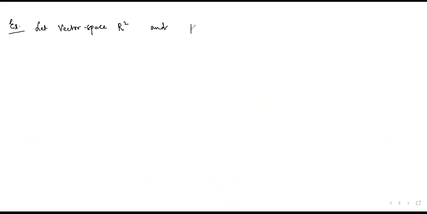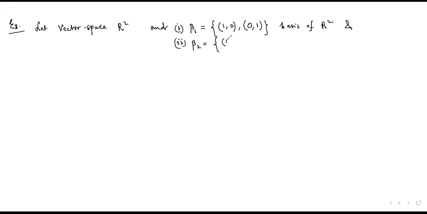So suppose beta 1 is one basis which is given by (1,0) and (0,1). This is one basis of R2, and this is number 1. And number 2, another basis is there, beta 2, which is (1,2) and (3,4).